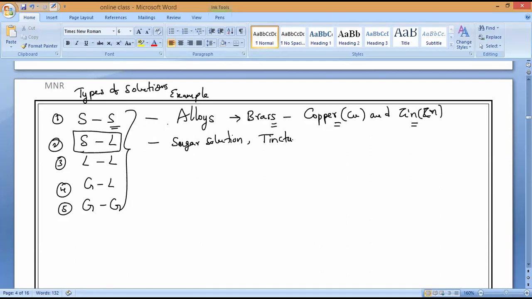So tincture is a mixture of solid in a liquid. It is made up of two substances. Iodine, which is a solid, is called the solute. And where is iodine dissolved?